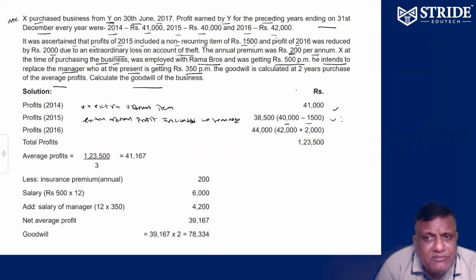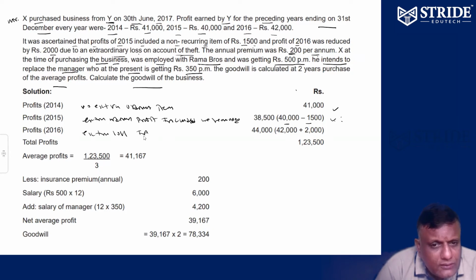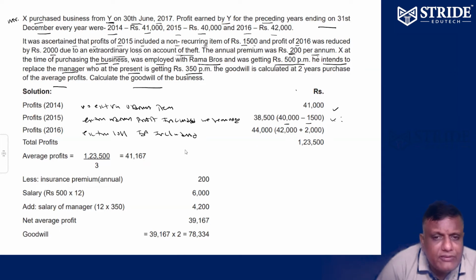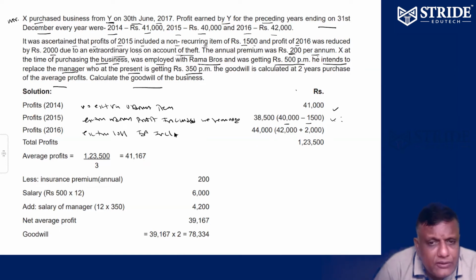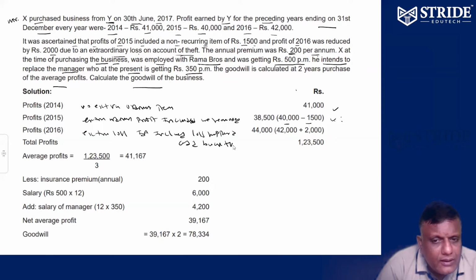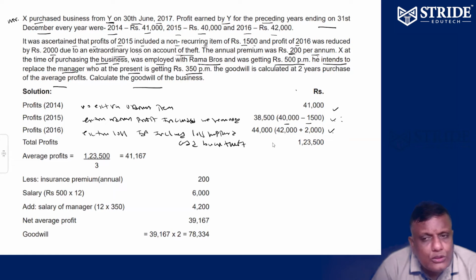Similarly, in 2016 profit is 42, and extraordinary loss is already subtracted. What is the extraordinary loss? Theft. Because of theft only, profit has reduced. Loss happened, so please add back the loss. Add back the theft. So 2,000 we add back.